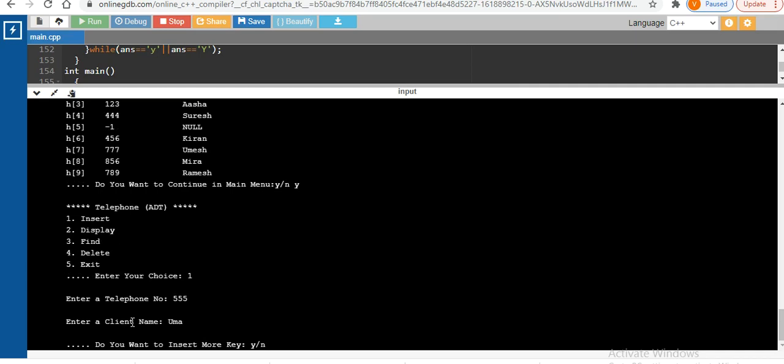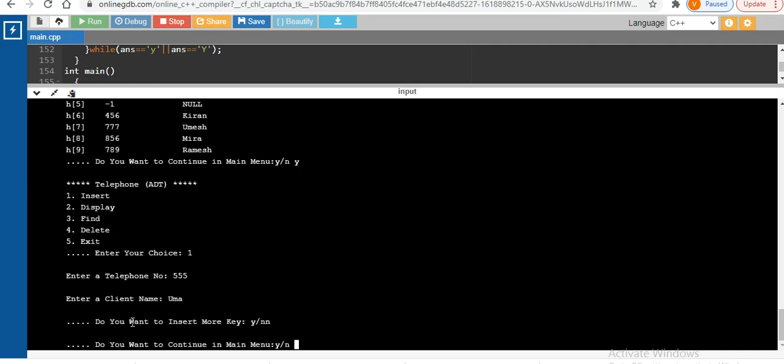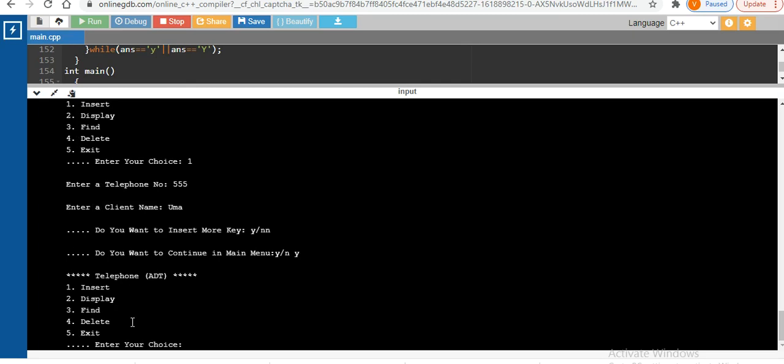Okay, no, I don't want to insert anything now, and I just want to check. So I want to display it.